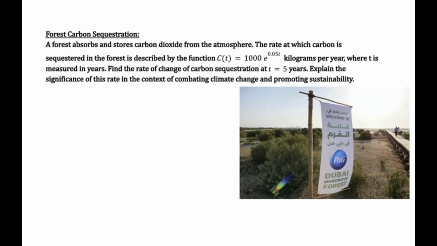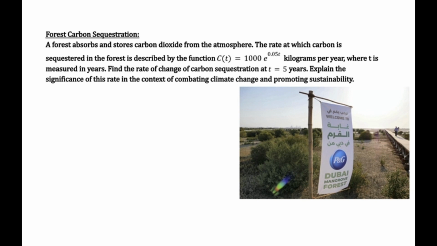Forest carbon sequestration. A forest absorbs and stores carbon dioxide from the atmosphere. The rate at which carbon is sequestered in the forest is described by the function S(t) = 1000e^(0.05t) kilograms per year, where t is measured in years. Find the rate of change of carbon sequestration at t = 5 years. Explain the significance of this rate in the context of combating climate change and promoting sustainability.